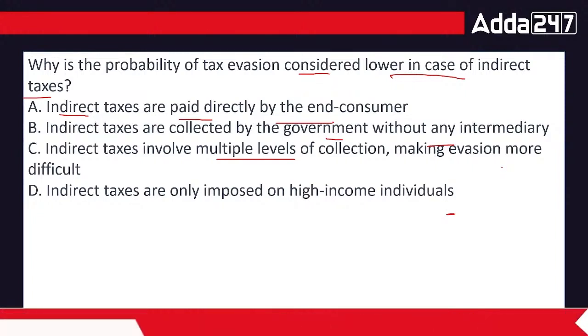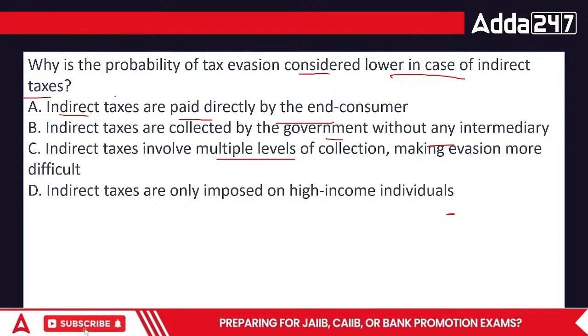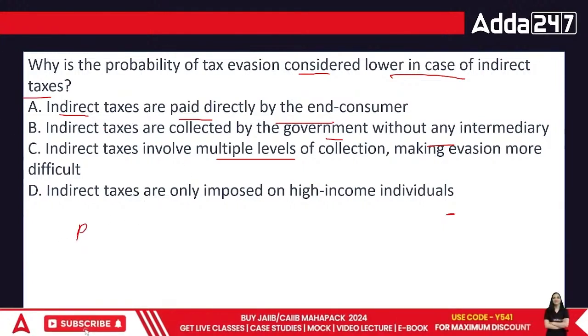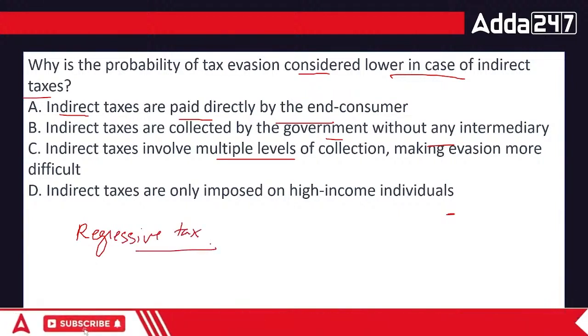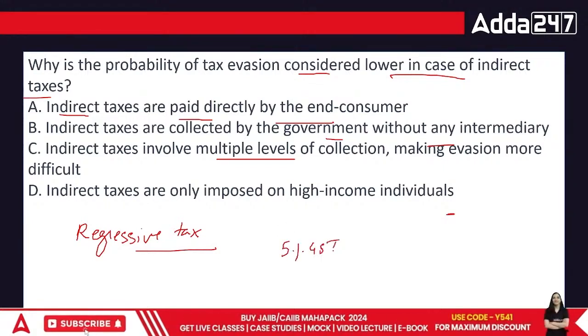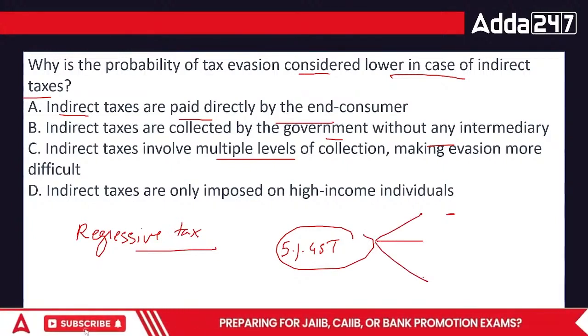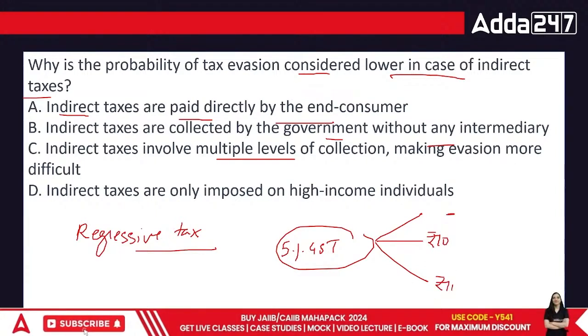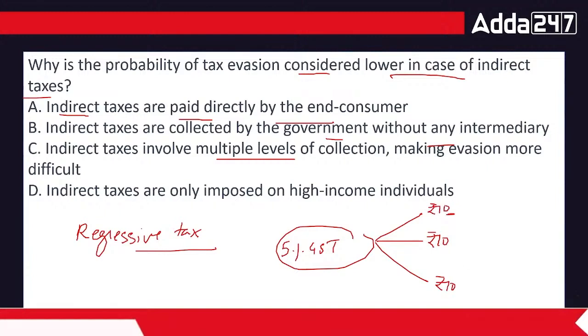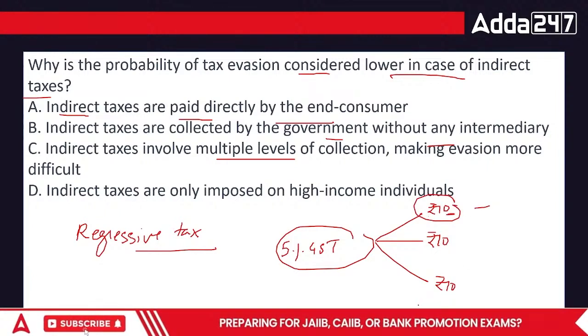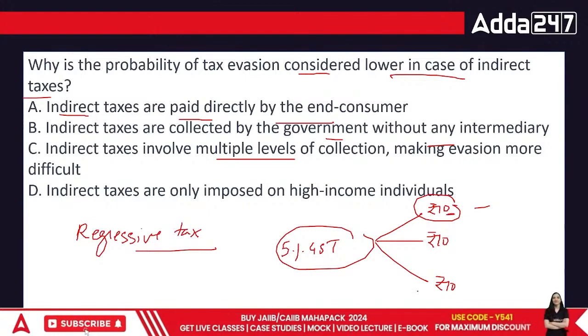Indirect taxes are only imposed on high individual incomes. No, no. This is basically a regressive tax. Why do we call it regressive tax, everyone? For example, if I levy 5% of GST on the medicines. Now that medicine is being bought by rich, by poor, and by middle class as well. For a poor, 10 rupees is a huge amount. For a middle class, it's okay amount. But for rich, it's the negligible amount. So all these people are paying 10. In this case, what's happening, everyone? The trouble isn't going away, isn't it?